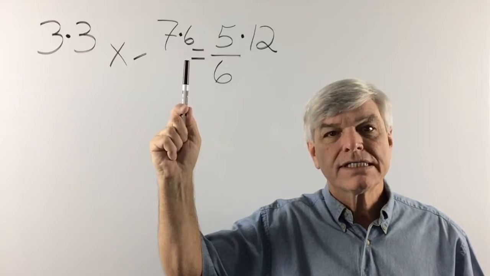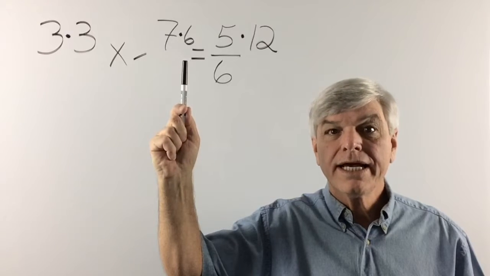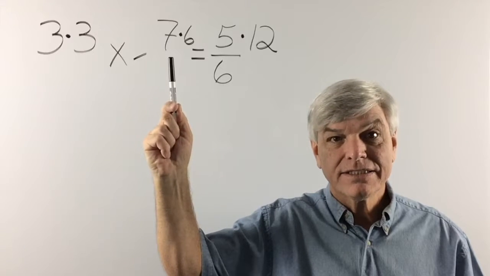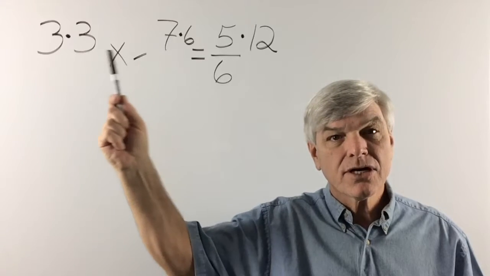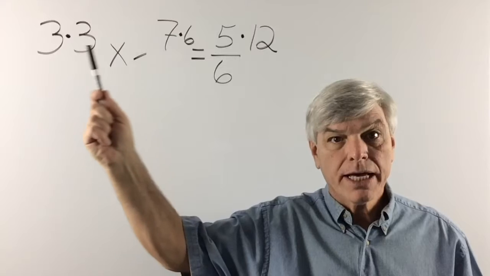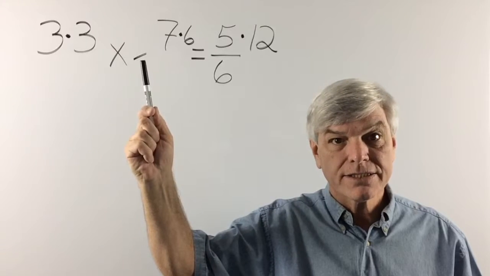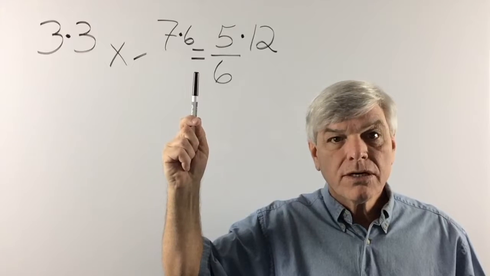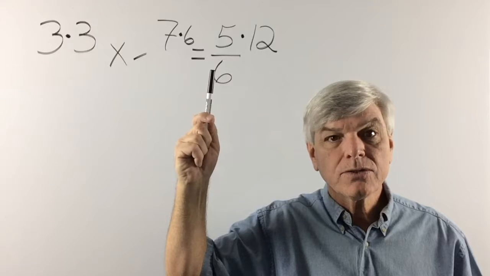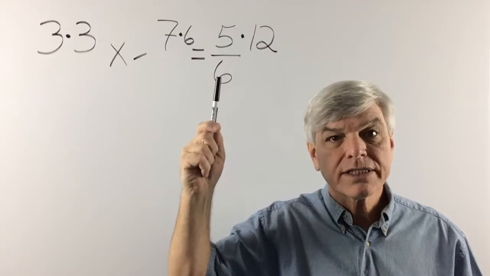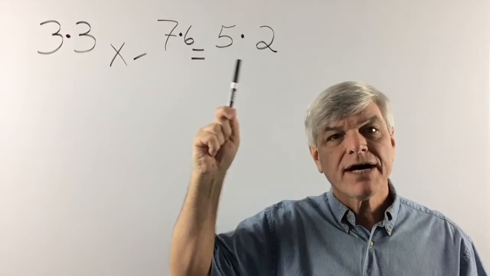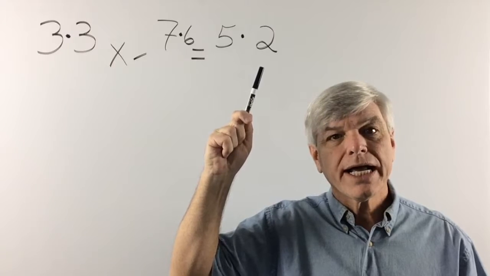And now we have 6 times 7, correct? Incorrect. We have 6 times negative 7. Keep that in mind. These are starting to get a little messy, and they're going to get real messy when you're messing with fractions. Okay, so be careful with your signs. Equals 5 over 6, that can't be reduced. Let's see, 12 over 6 can certainly be reduced to 2. And now we have 5 times 2 on the right-hand side.